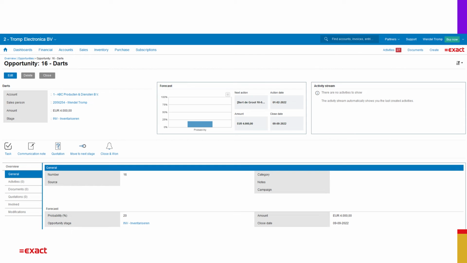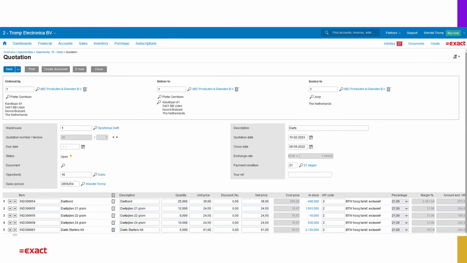Let's see how this looks in Exact Online wholesale distribution. First of all, you can see how you can create a quotation from an opportunity. By clicking on the quotation icon, this will automatically create a quotation. And in the next screen, you can fill in all the quotation lines. After filling in those lines, you need to finalize the quotation by creating a document. When emailing the quotation, the document will also be finalized.